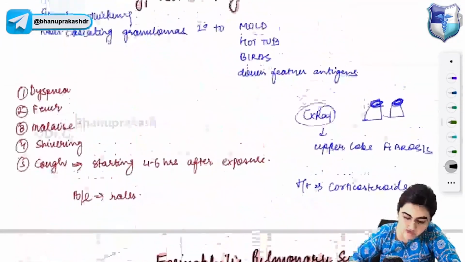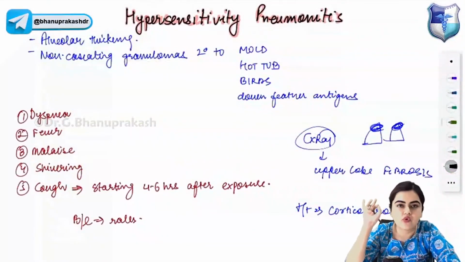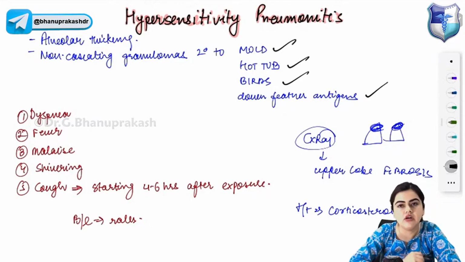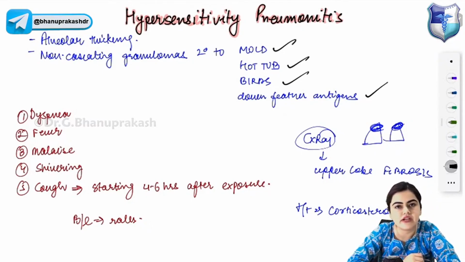Now coming to hypersensitivity pneumonitis, I'll be quick. Hypersensitivity pneumonitis is characterized by alveolar thickening and non-caseating granulomas secondary to mold, hot tub and birds, and it is secondary to down feather antigens. It will develop in response to hypersensitivity. It is a hypersensitivity reaction.